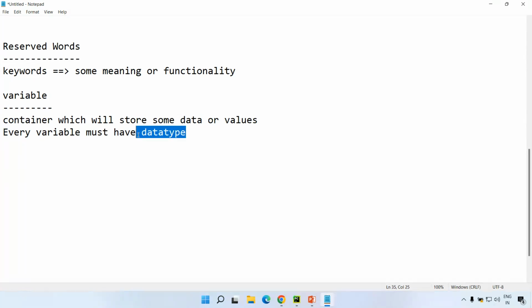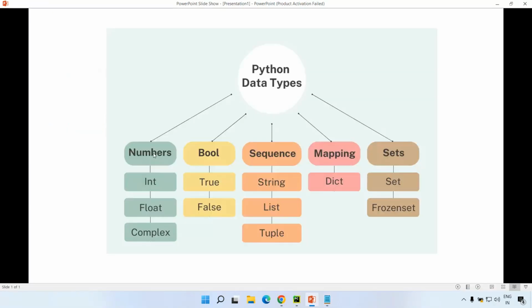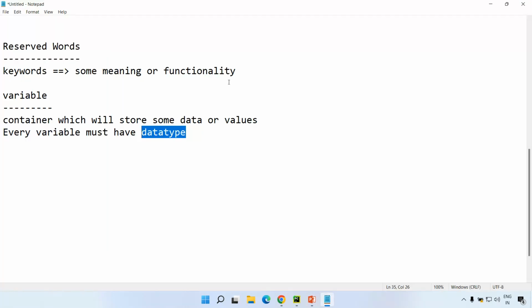You will have a lot of data types. If you can see it here, you have the number data type, boolean data type, sequence data type, mapping data type, set data type. So int, float, complex, boolean, string, list, tuple, dictionary, set, frozenset. We'll be discussing all this extensively, but for now, try to understand this. Data type is nothing but what determines the type of data which needs to be stored inside a container, which is nothing but a variable. But Python is a dynamically typed programming language.